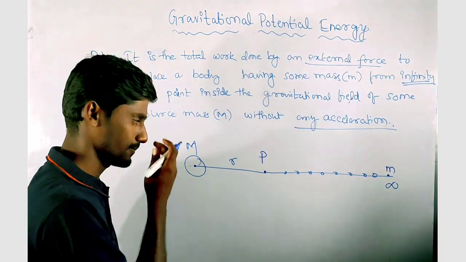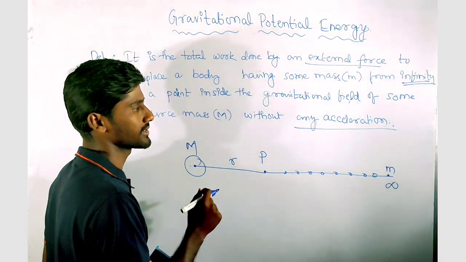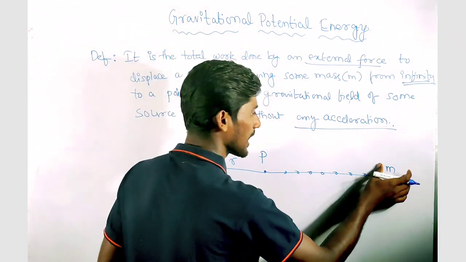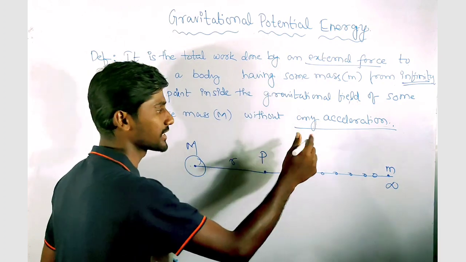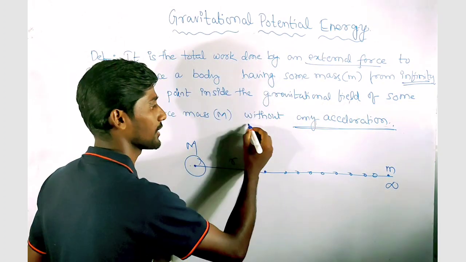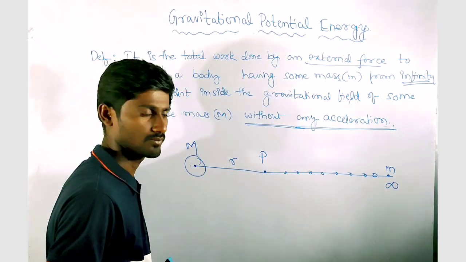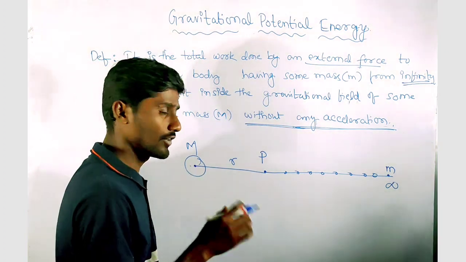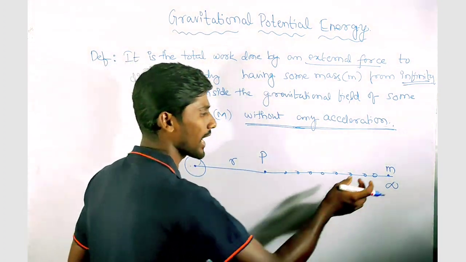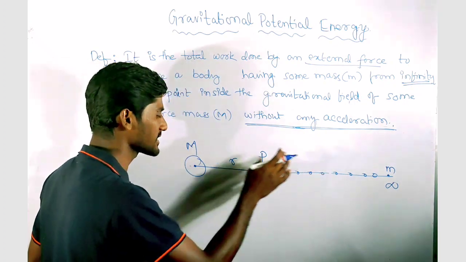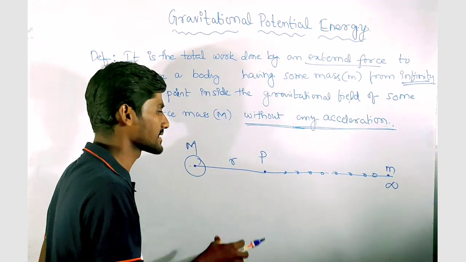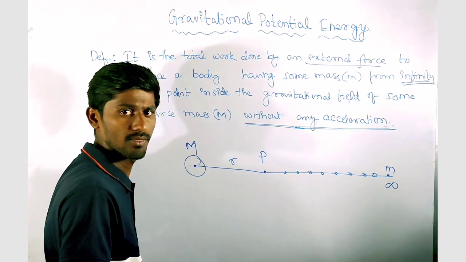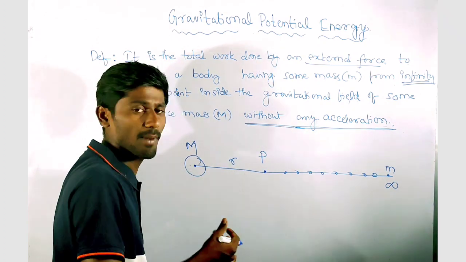Okay, try to understand. Our condition is we have to bring this small m from this point infinity to the point P without any acceleration, right? But we know that as soon as this small m enters the gravitational field of this capital M, it experiences the gravitational force, so it attains some acceleration.